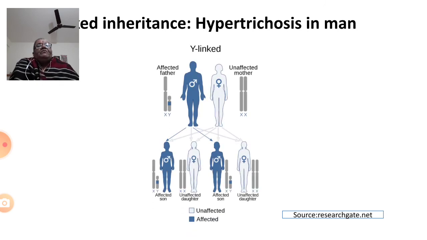So here is one more plate. Here is a male and a female. The male is a hypertrichosis man, the affected father. You can see the blue dot on the Y chromosome, whereas the mother is unaffected, she is normal. When they produce children, you can see that both the sons are affected, and both the daughters are normal. So this is how the inheritance pattern goes.